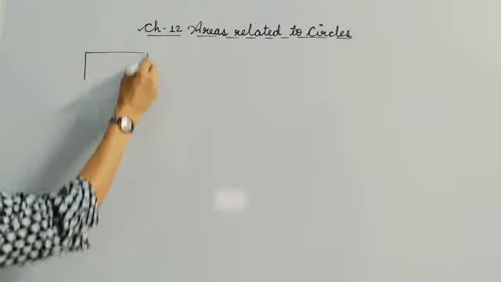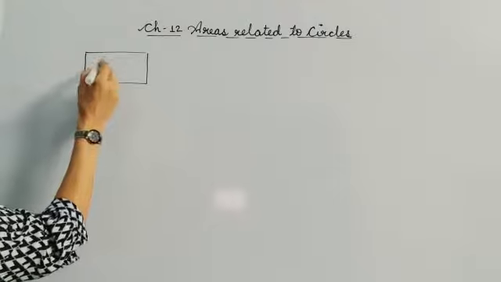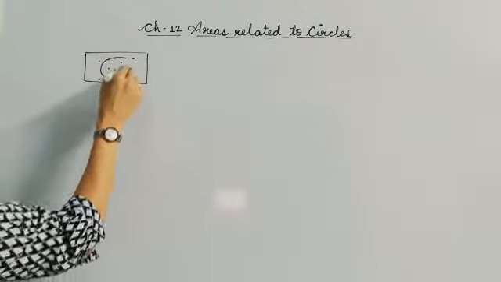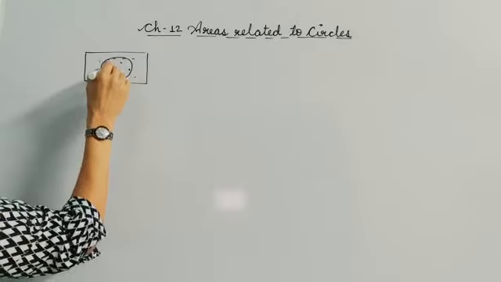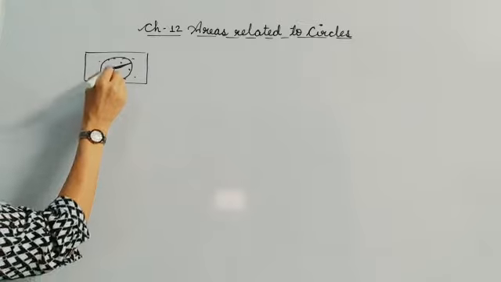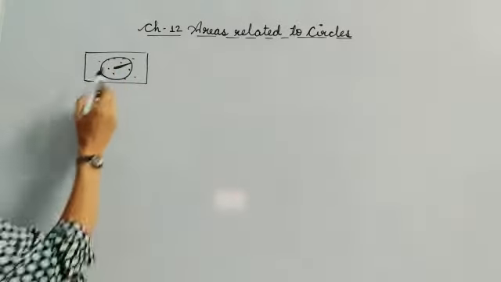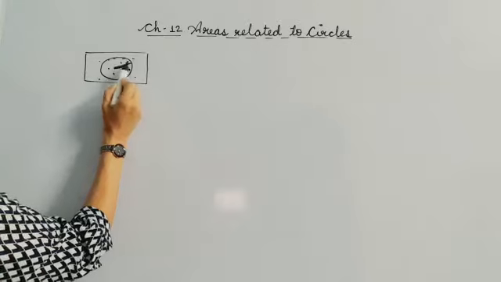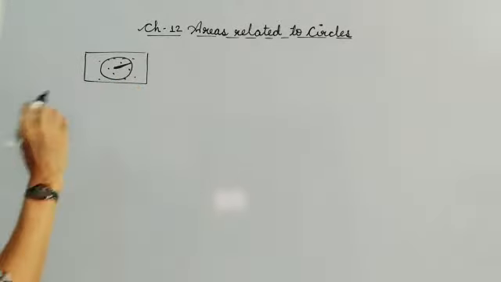First of all, let's come to the definition. So circle is a collection of all those points in a plane whose distance from a fixed point is constant. This fixed point is known as center of the circle, and this fixed distance is known as radius of the circle. This you have read.